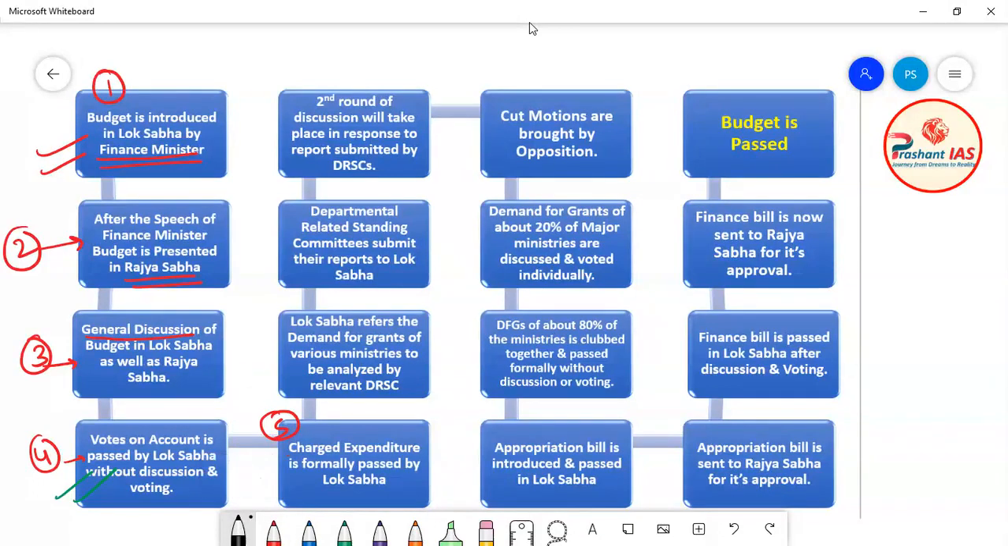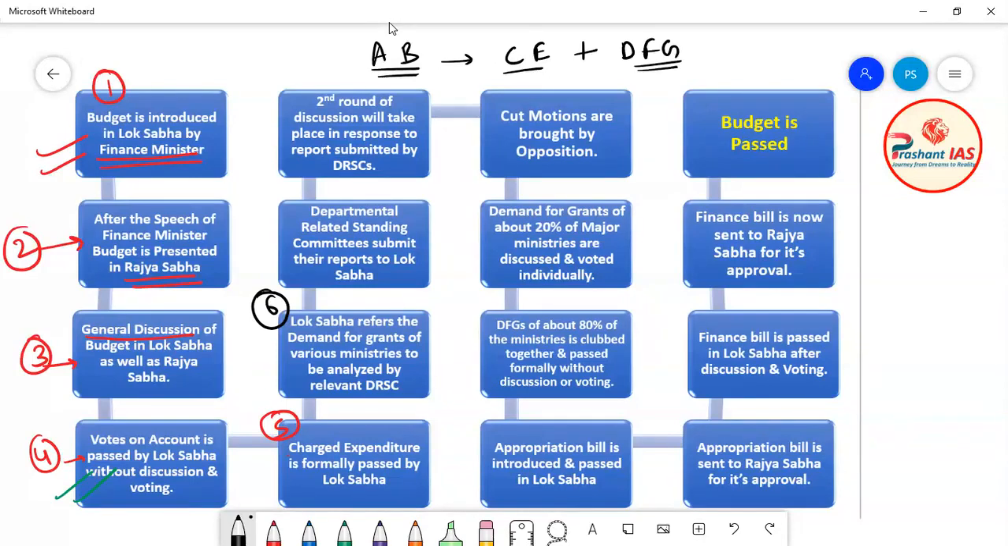Now after that, what is the sixth step? Friends, remember that I taught you in the last class that the appropriation bill actually contains two things. The first thing is charged expenditure and the second thing is demand for grants by various ministries.